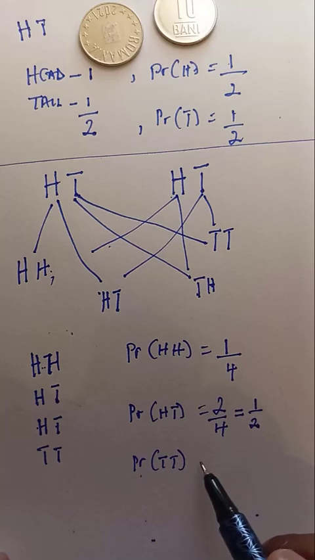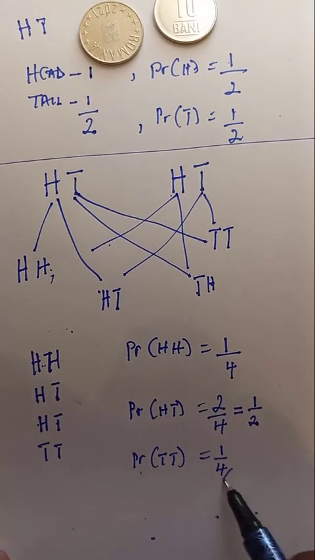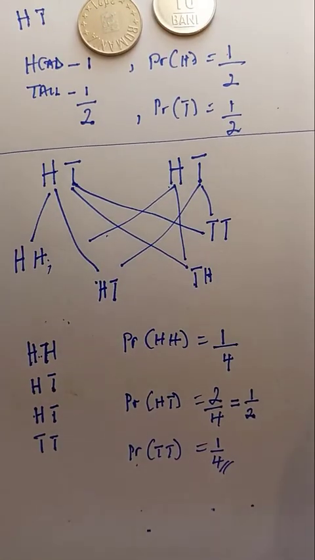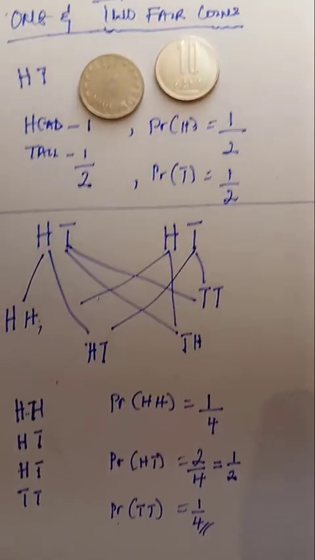Now the probability of obtaining 2 tails is still the same as the probability of obtaining 2 heads, which is 1 all over 4. So this is the probability of 1 fair coin and 2 fair coins.